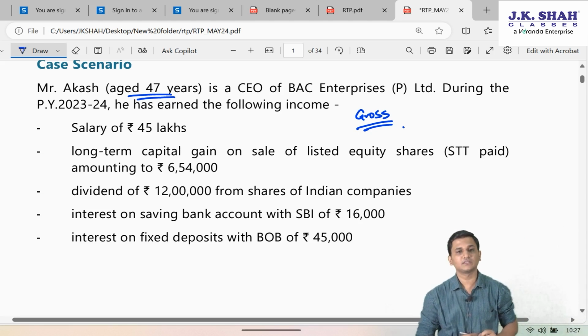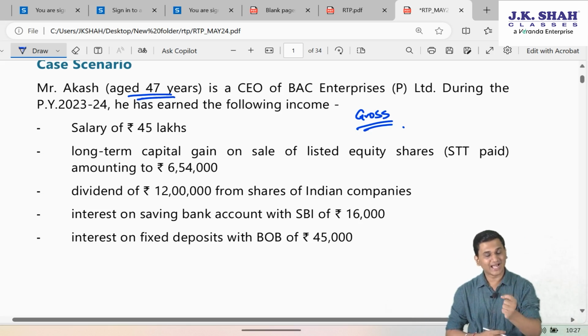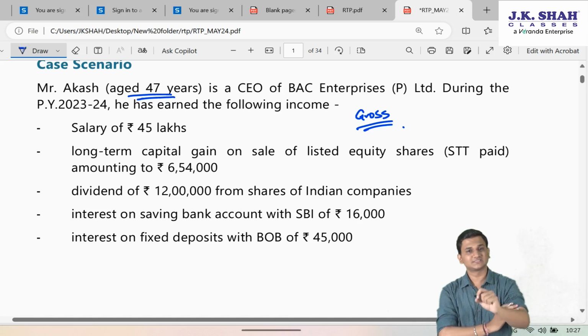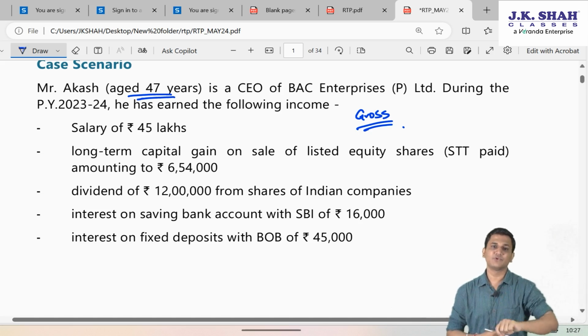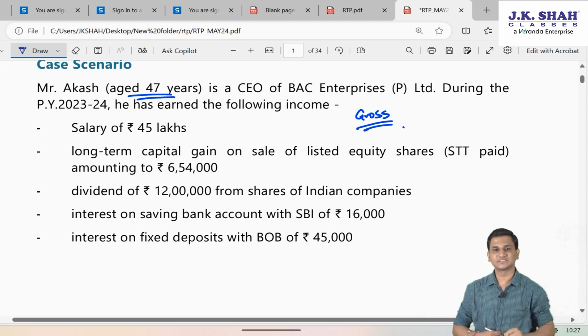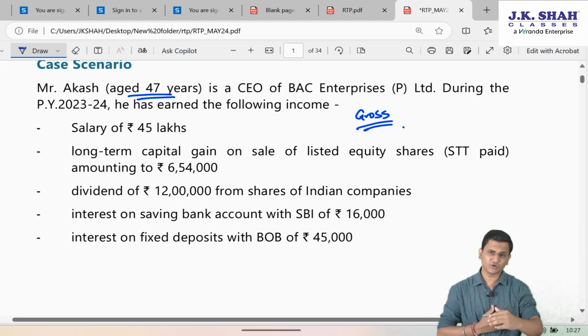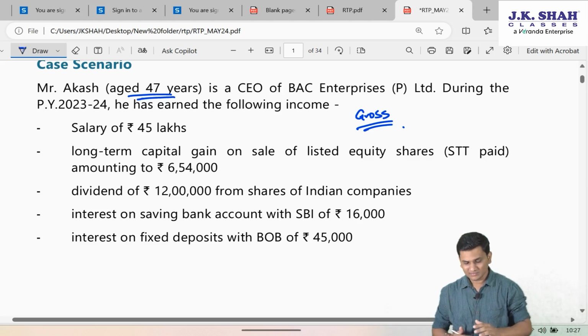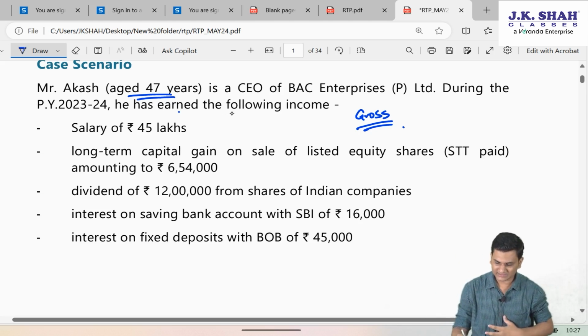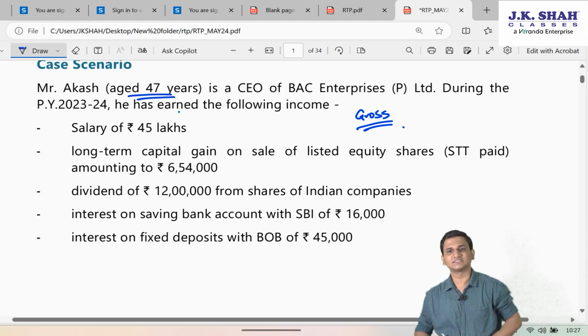However, if they had written the wordings like this, he has the following income, salary 45 lakhs computed, then we would have considered it to be after the standard deduction and after all the deductions as applicable. But since they are saying he has earned the following incomes, it means it is gross.